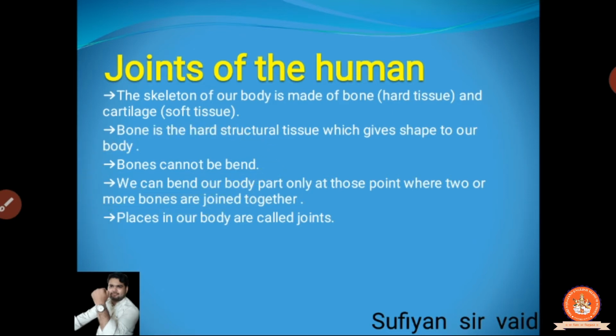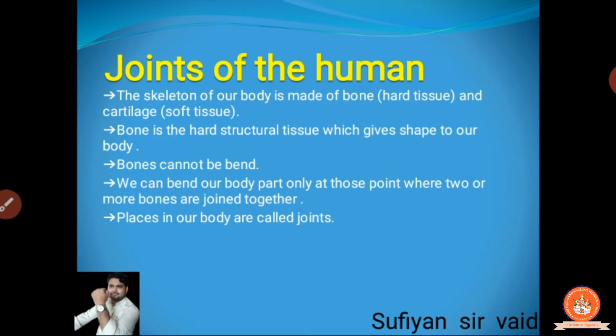You can observe it if you are non-vegetarian, or if you are vegetarian also, I will provide you the best and easiest example in our next slide. Bone cannot be moved. Bone move नहीं होता है. You can observe it in your hand. आप अपना हाथ है ना, you can move it from your arms. Clear?